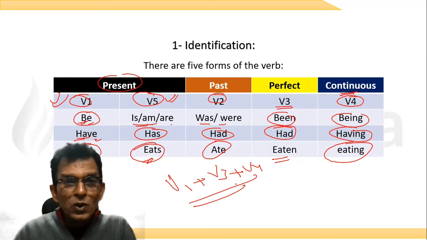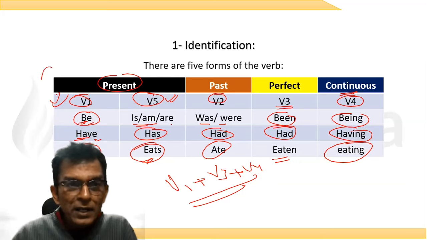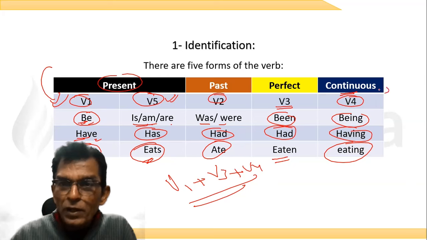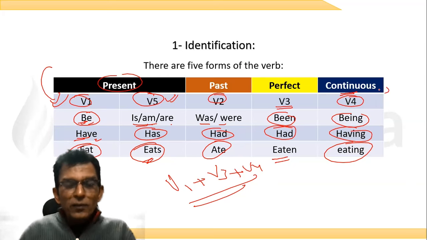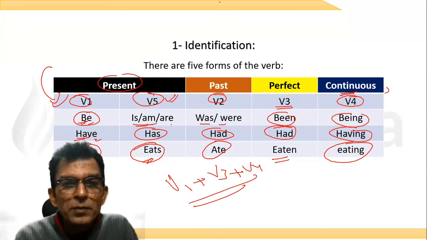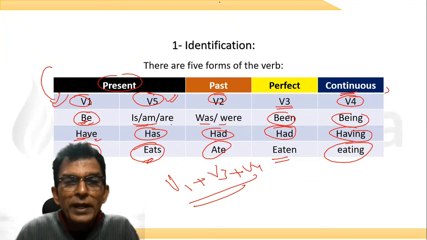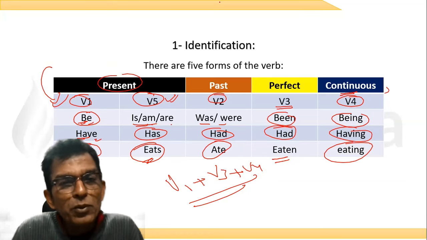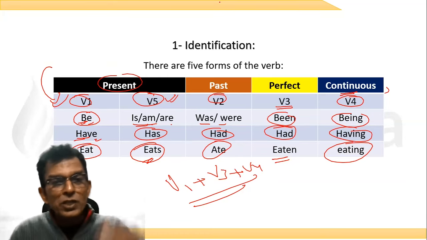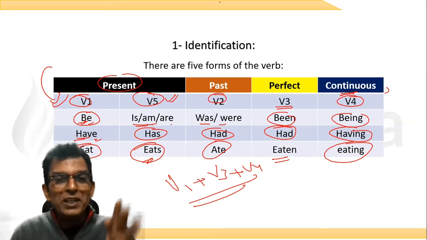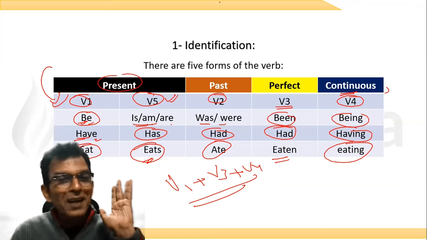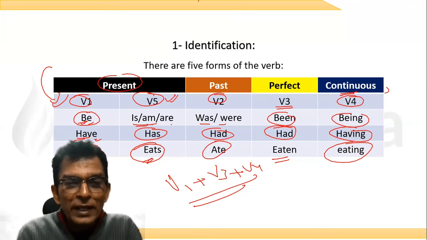Look at this particular thing and guess it. Let me see how many of you are really smart. If there is V1, very good. Somebody has already given the answer. Let me check. 2 of you have given. Very good. Nupur and Saraswati. Beautiful beta. Parnika, very nice. You say present, perfect, continuous. I agree that I have very smart students in my class. I'm really happy. Okay. That's very nice.